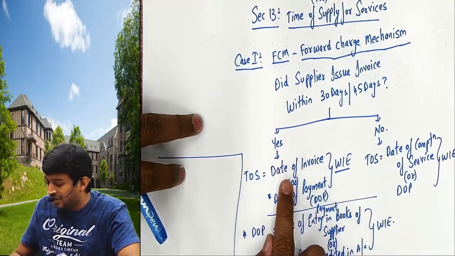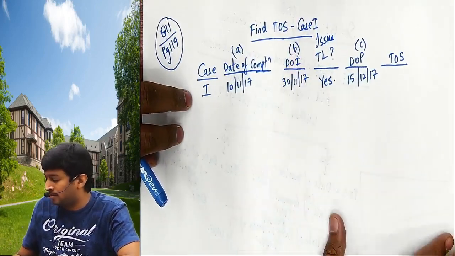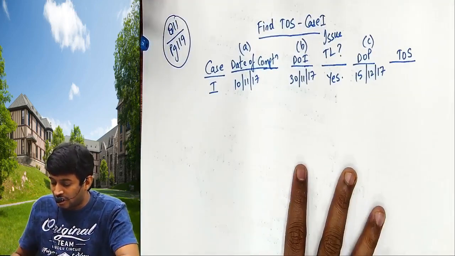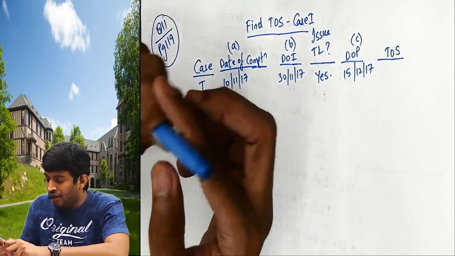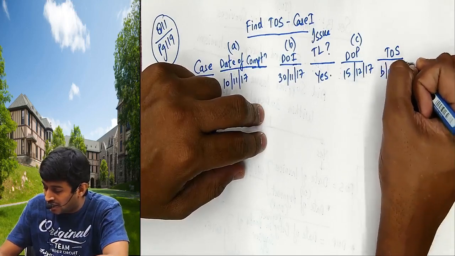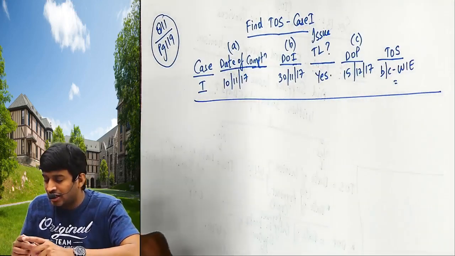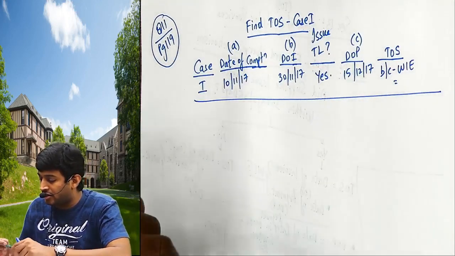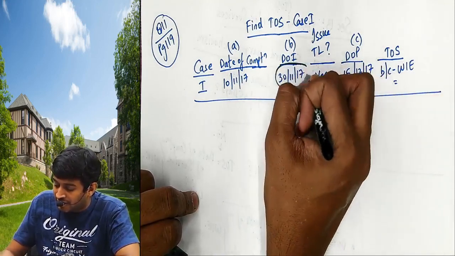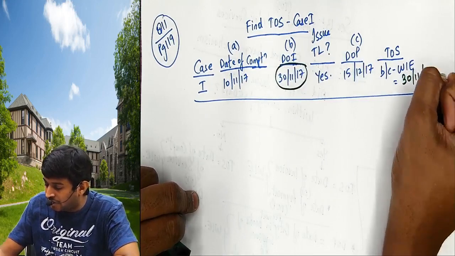Yes, I issued within 30 days. Date of invoice, this value B. Date of payment C. B or C, whichever is earlier. Which is earlier, sir, between these two dates? 30th November and 15th December. 30th November is earlier. That is the time of supply.